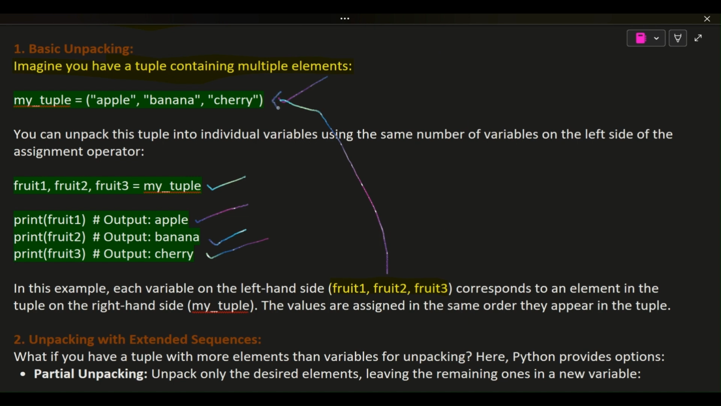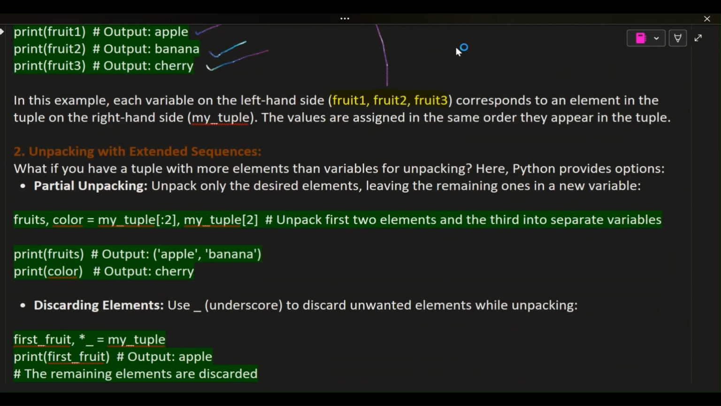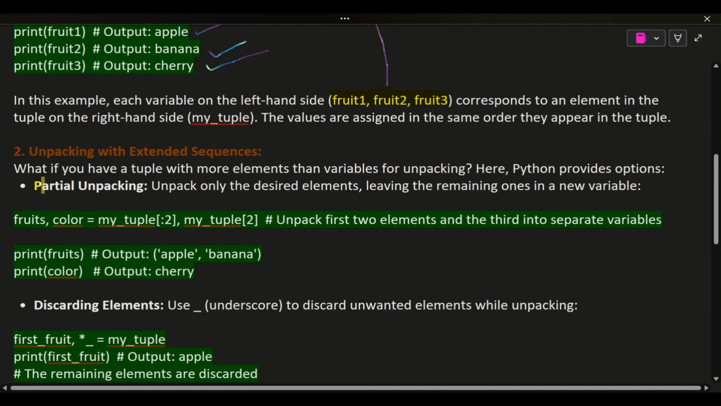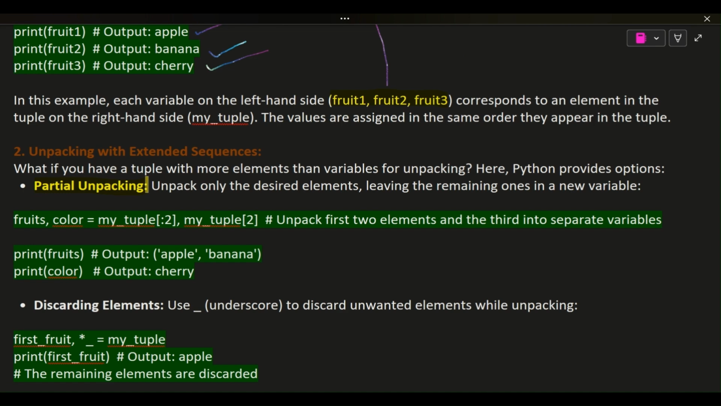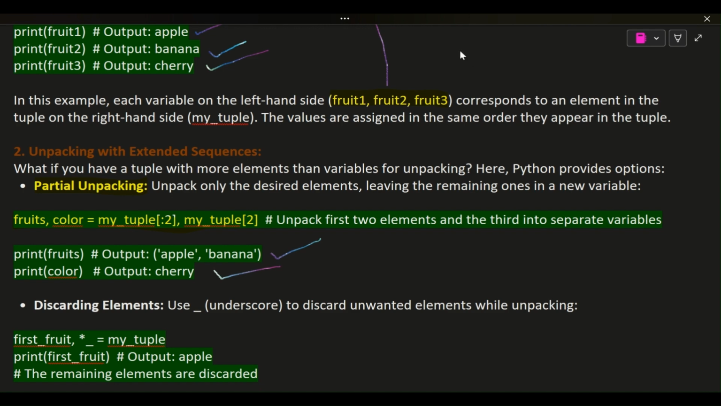2. Unpacking with extended sequences. What if you have a tuple with more elements than variables for unpacking? Here, Python provides options. Partial unpacking: unpack only the desired elements, leaving the remaining ones in a new variable. *fruits, color = my_tuple  # unpack the first 2 elements and the third into separate variables. print(fruits)  # output: apple, banana. print(color)  # output: cherry.